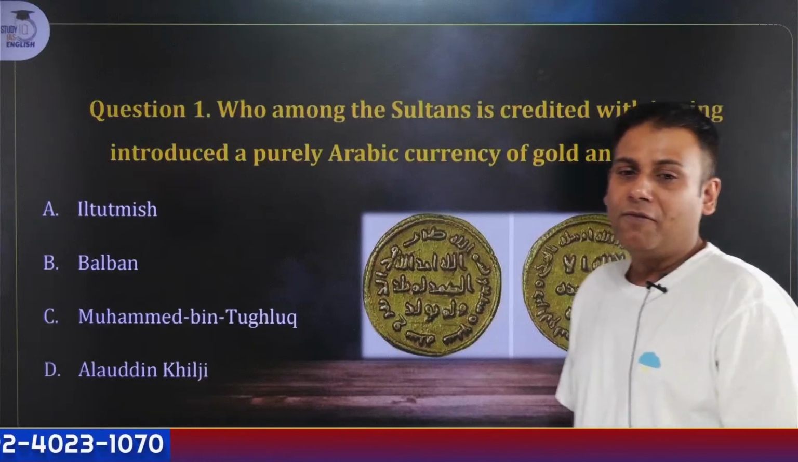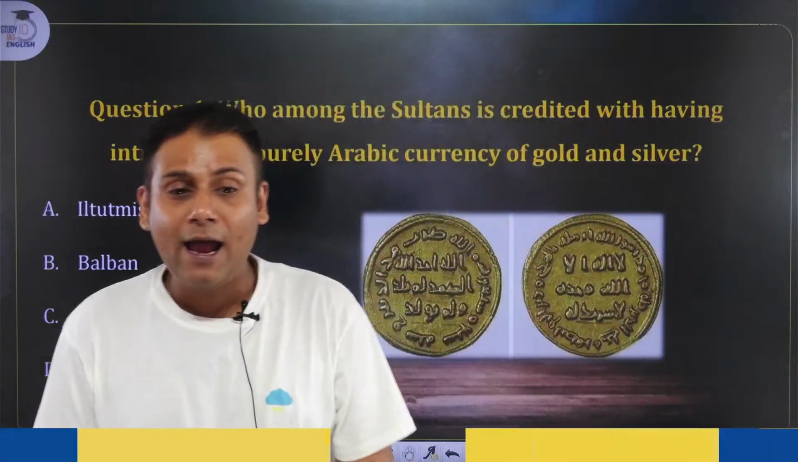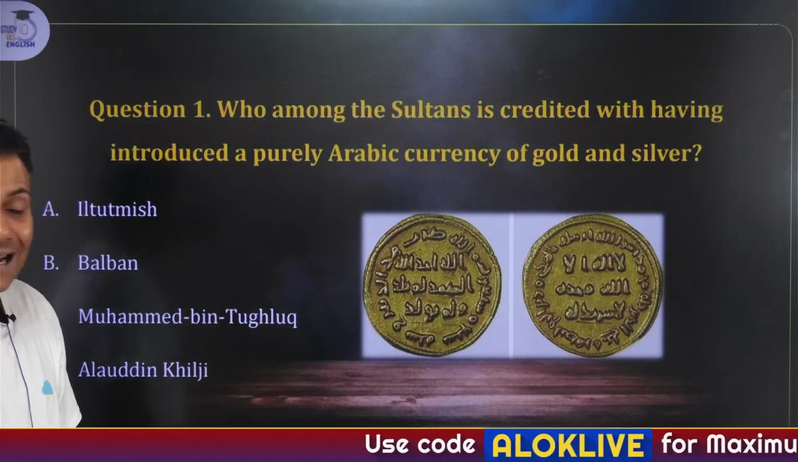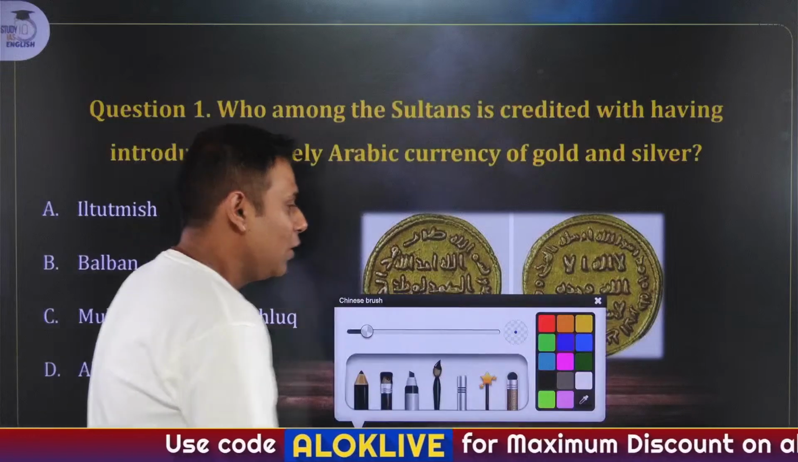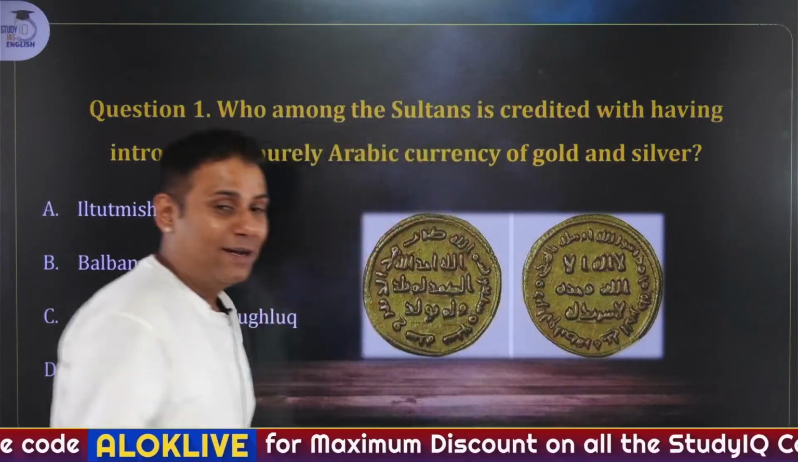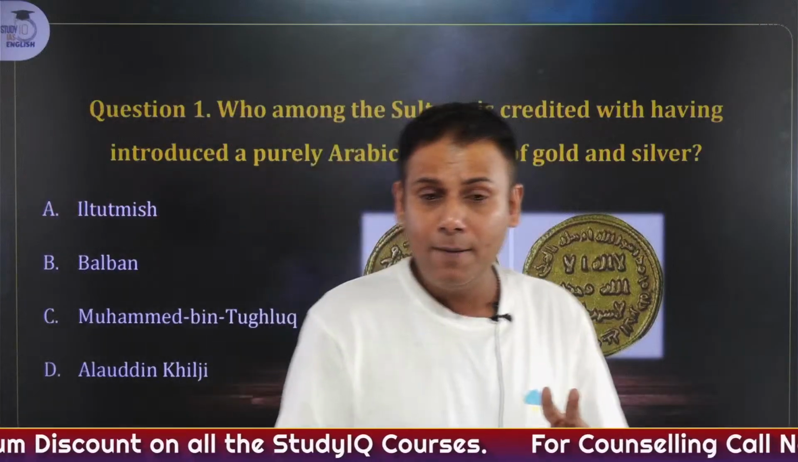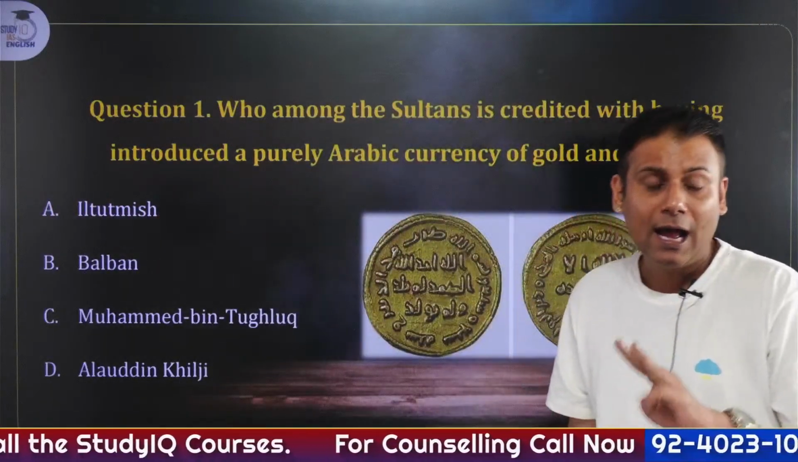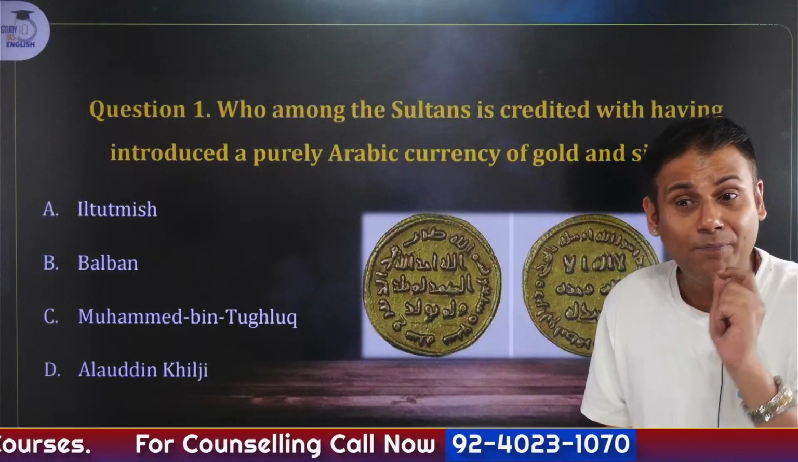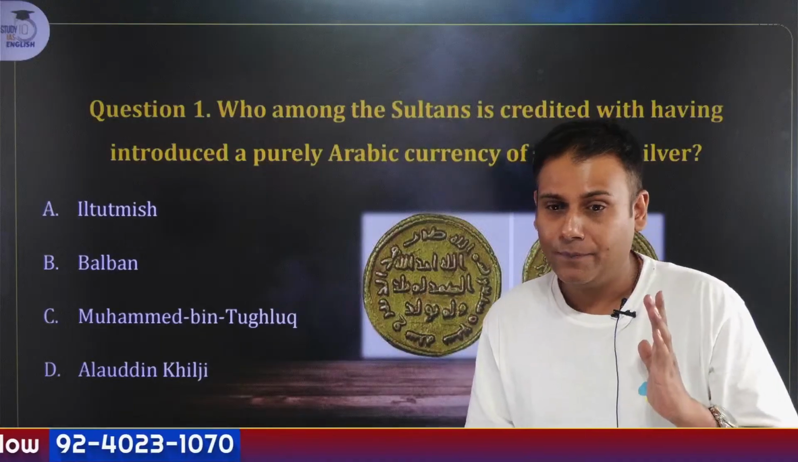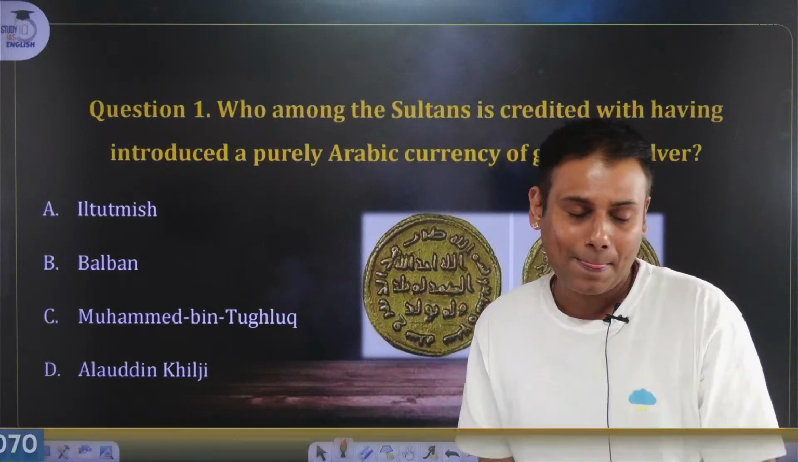Who among the Sultan is credited with having introduced a purely Arabic currency of gold and silver? Okay, you have to answer this in the comment section. Option A, Iltutmish, B, Balban, C, Muhammad bin Tughlaq, D, Alauddin Khilji. Keep the session interactive, guys. Today we are going to solve 35 questions. 10 seconds, yes.